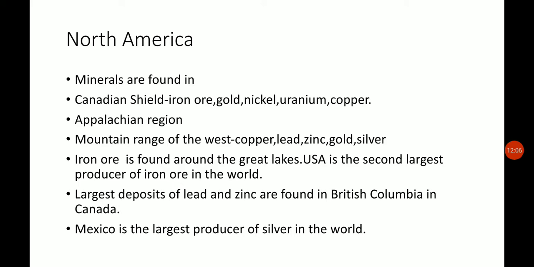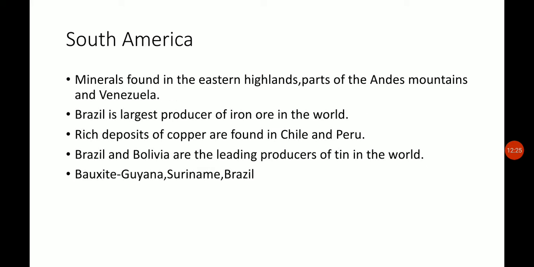These are the rich mineral resources which are found. But remember the regions where the minerals are found: the Canadian Shield, the Appalachian region, and the mountain range of the west, where we get the maximum amount of minerals. Moving to South America, minerals are found in the eastern part of the highland, then parts of the Andes mountains, and Venezuela, which is very rich in resources.